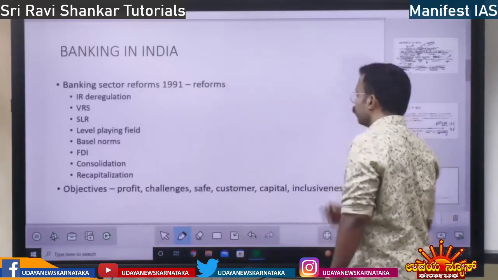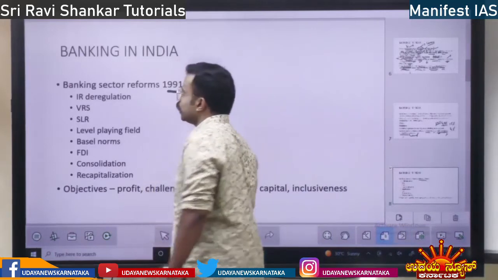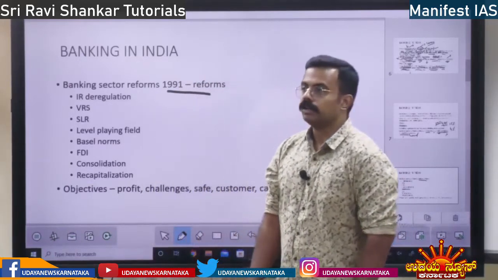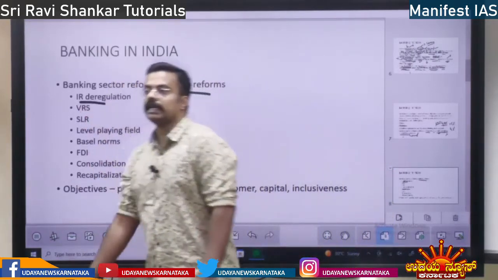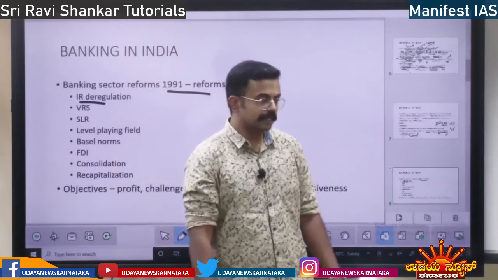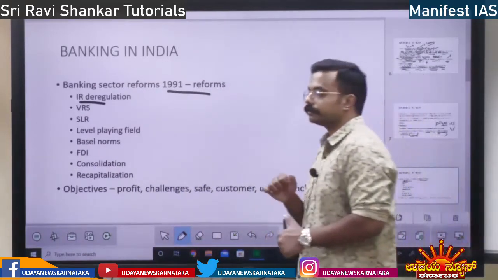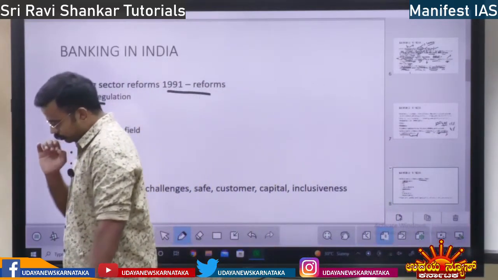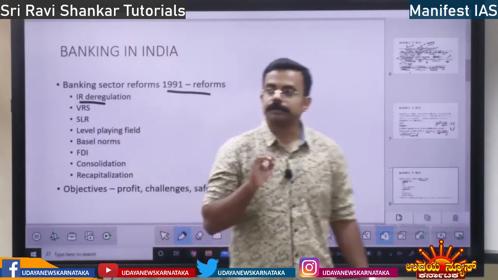So next you have the banking sector reforms of 1991. What are the reforms that took place? First is interest rate deregulation. What is interest rate deregulation? Earlier the interest rate was mandated by the government.